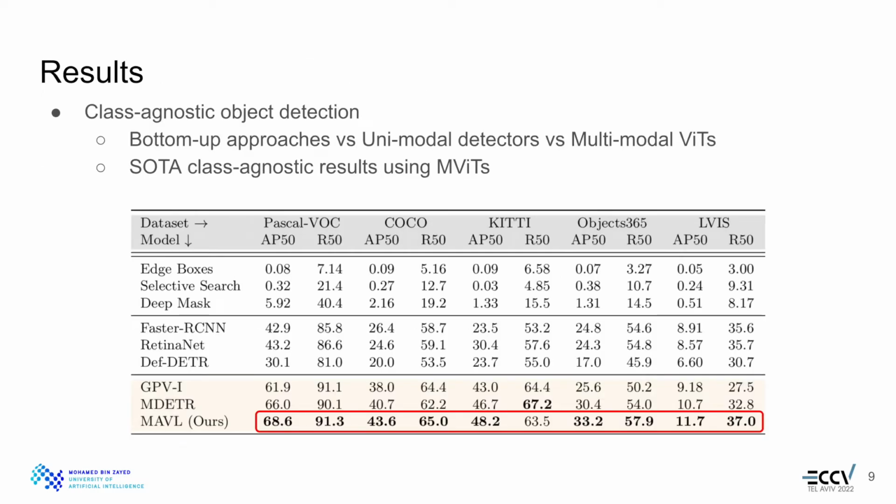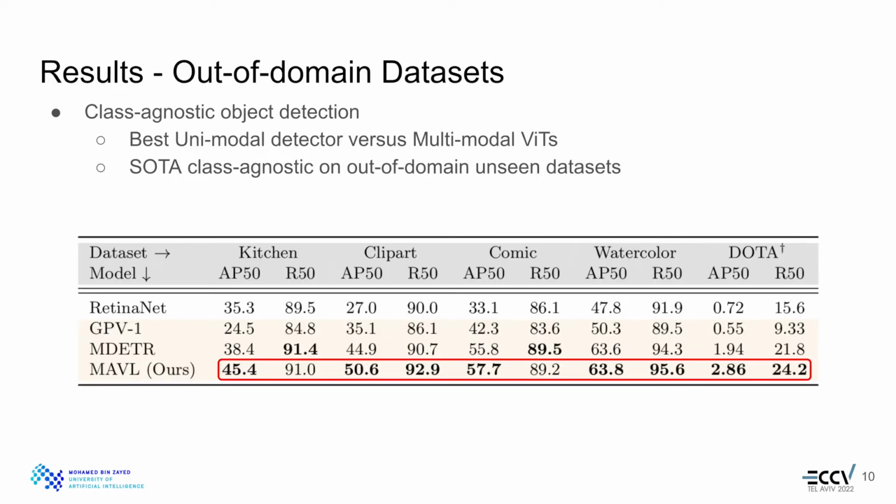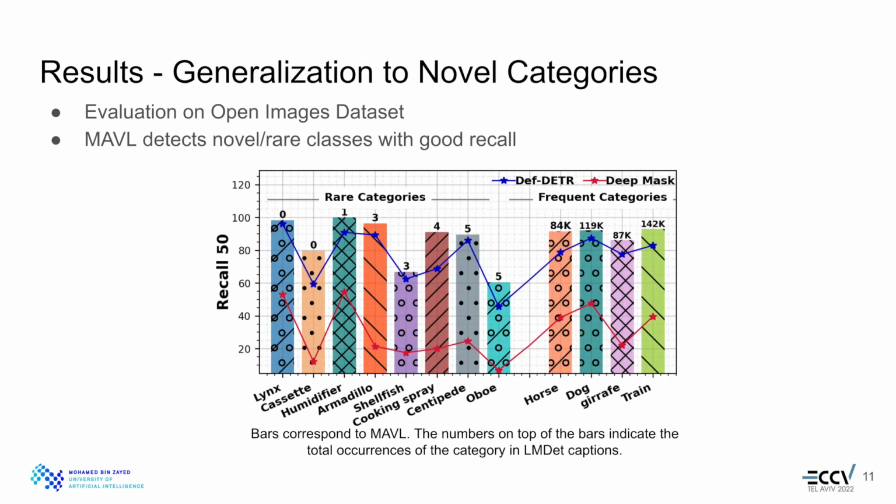Here we compare the class-agnostic performance of MViTs on 5 natural image datasets, with bottom-up approaches and unimodal detectors trained in class-agnostic fashion. We demonstrate that MViTs excel at class-agnostic object detection. We now show the generalization ability of MViTs by evaluating class-agnostic object detection performance on 5 out-of-domain datasets. In order to demonstrate generalization to novel classes, MViTs are evaluated on rare categories that have no or very little occurrences in the training data.